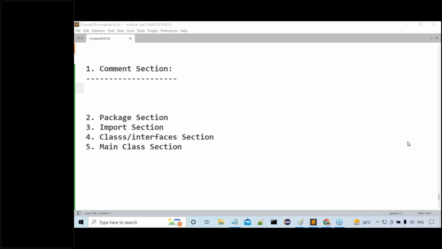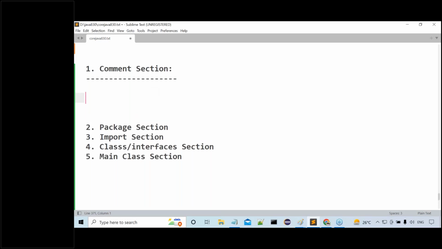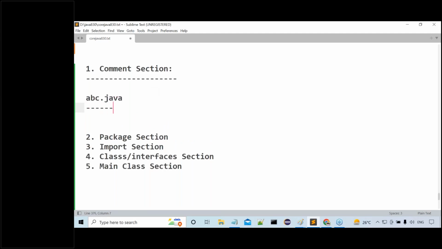When I have work from my team lead, when he has given some work to me, I have to provide some implementation. How am I going to start my implementation? For example, if I take an abc.java file, this is my Java file.